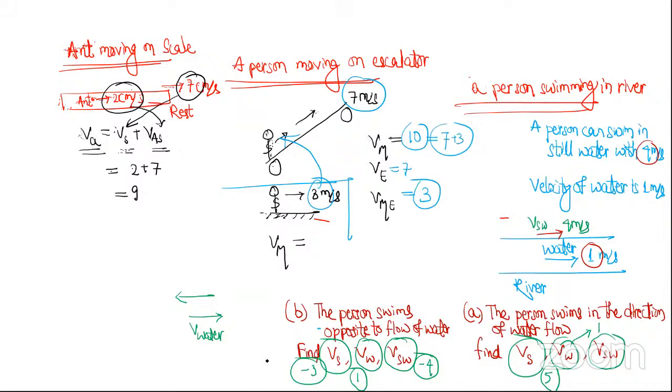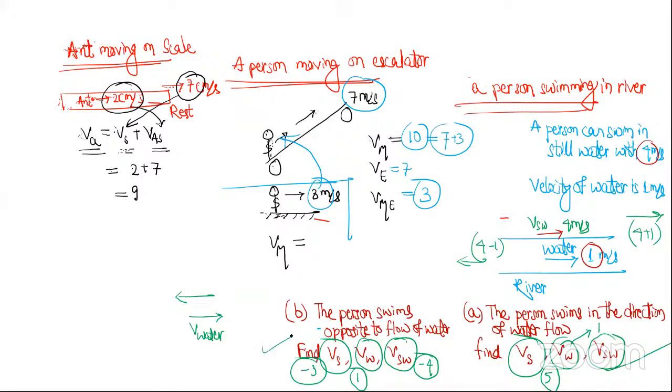Or else we remember it in general like this: 4 plus 1 and 4 minus 1. When the swimmer swims in the direction of water flow, the actual becomes 4 plus 1. When the swimmer swims opposite to the direction of water flow, actual velocity becomes 4 minus 1. This is how we remember it, formula wise you can remember it like this.